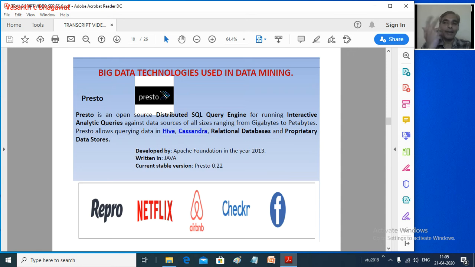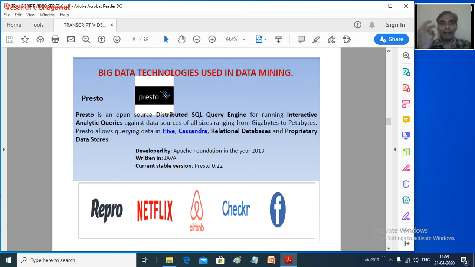If you want to mine the data, there are again some technologies available. One of the important ones we will be using is Presto. It is an open source distributed SQL query engine, helpful for interactive analytics queries, and it can support data from gigabytes to petabytes. That means huge data.